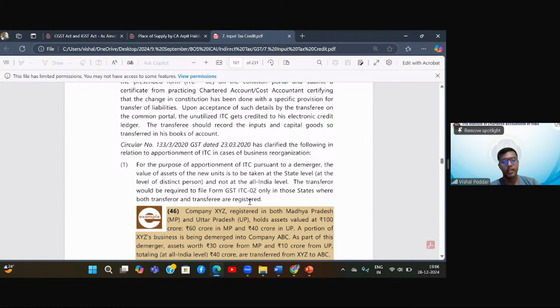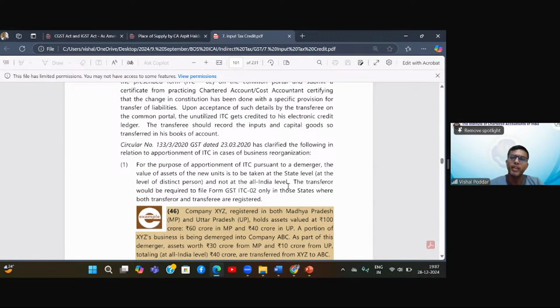Now in this particular case, how this ratio has to be applied, they are saying that maybe at company level the ratio is equal. But now when you have to divide the ITC, for the purpose of apportionment of ITC pursuant to demerger, the value of assets of the units is to be taken at state level and not at the national level. So at national level the ratio is equal, but maybe in state 1, the entire plant is given to company B. So the entire ITC of this particular state will be given only to company B. Whereas in state number 2, the plant of that state is given to company C.